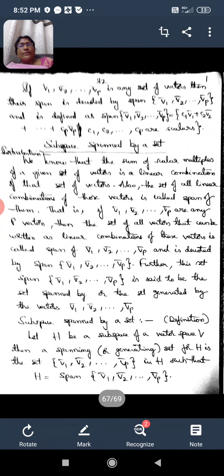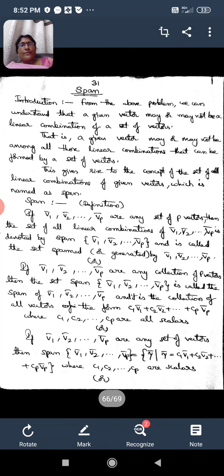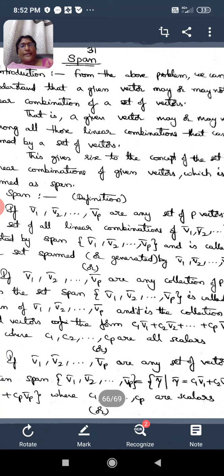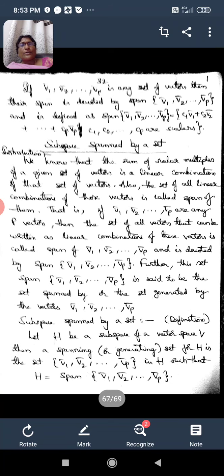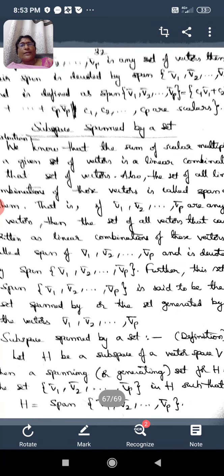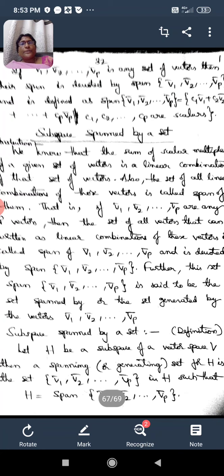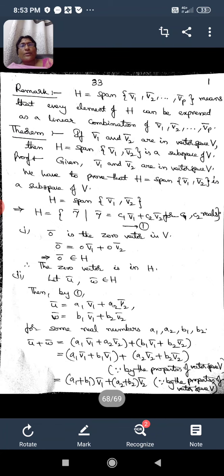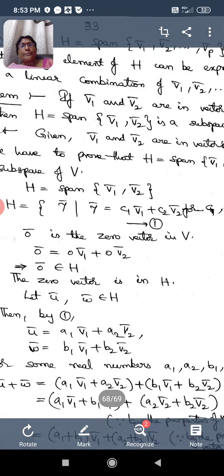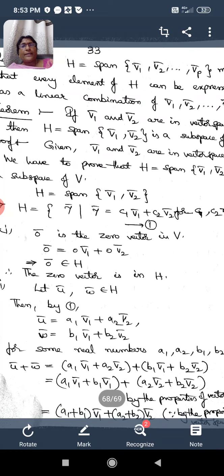So in this video lesson we are introduced to the new concept of span, which can be defined in 3 or 4 forms, and we have discussed all those definitions. We are introduced to another concept, namely the subspace spanned by a set, and we have also gone through the theorem based on the spanning set or generating set of two vectors.